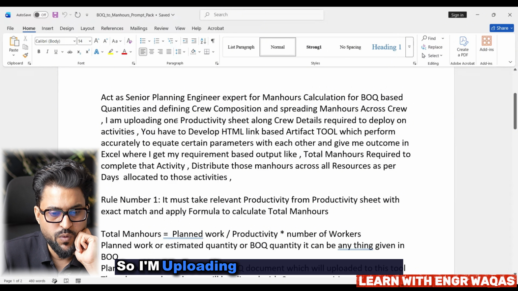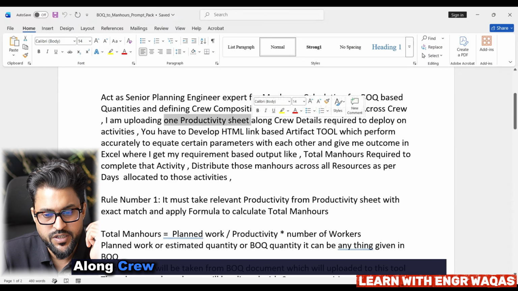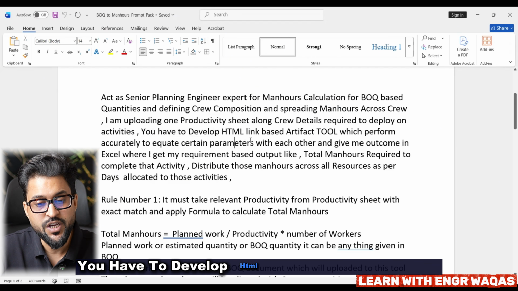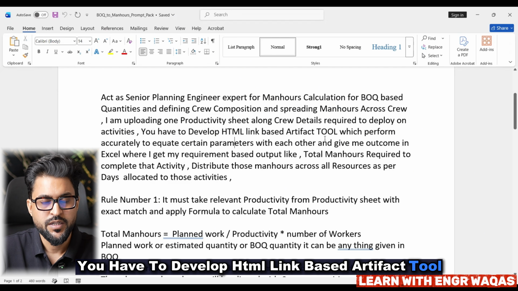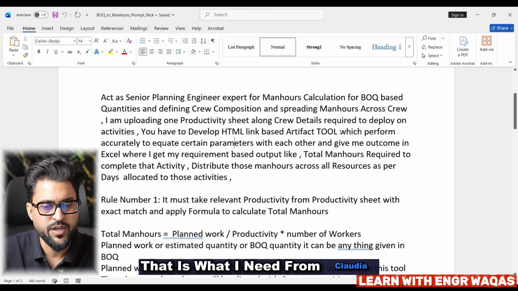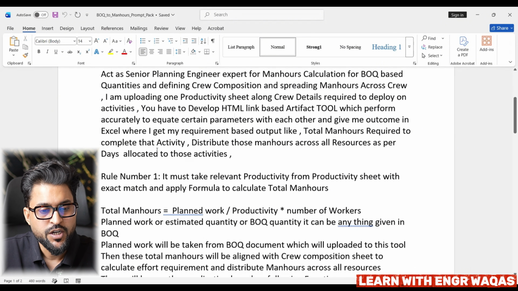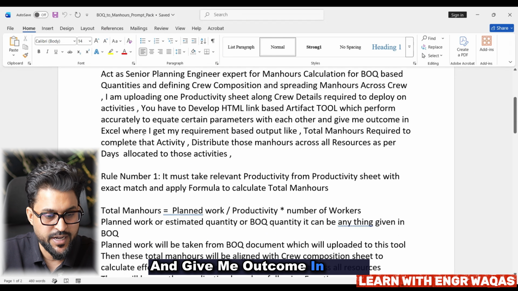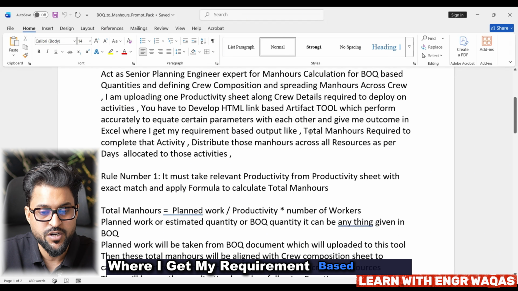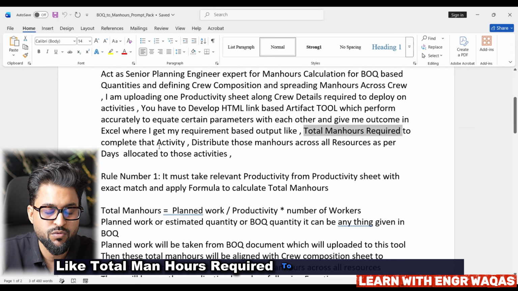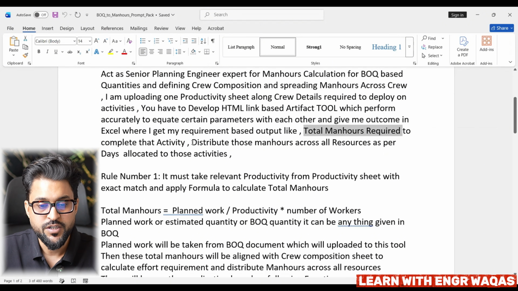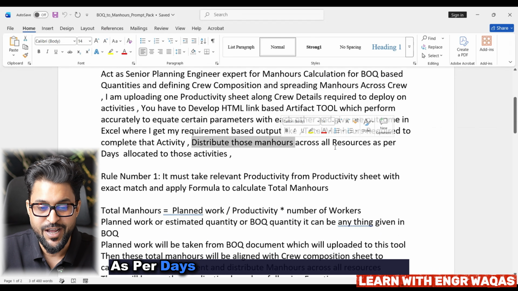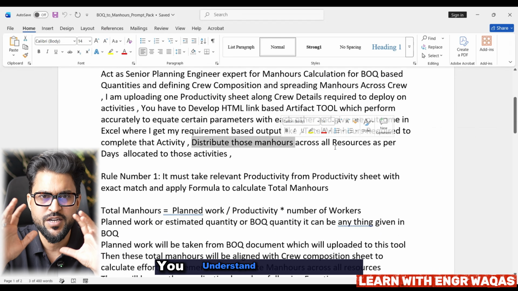I'm uploading one productivity sheet along with crew details required to deploy on activities. You have to develop an HTML link based artifact tool. That is what I need from Claude AI, which performs accurately to equate certain parameters with each other and gives me output in Excel, where I get my requirement based output like total man hours required to complete that activity, and distribute those man hours across all resources as per the days allocated to those activities. You understand what I mean?